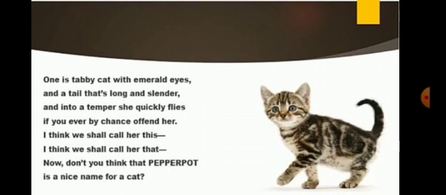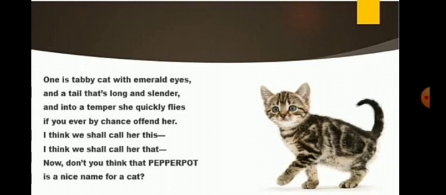One tabby cat with emerald eyes and a tail that's long and slender, and into a temper she quickly flies. If you ever by chance offend her, I think we shall call her this, I think we shall call her that. Now, don't you think that Pepper Pot is a nice name for a cat?